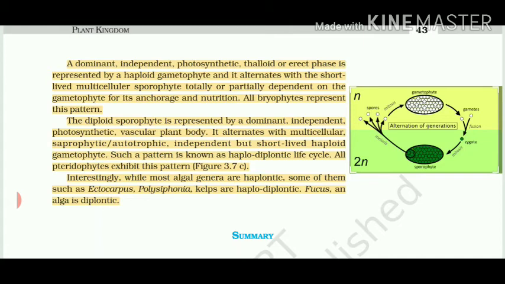Interestingly, while most algal genera are haplontic, some of them can be haplodiplontic, or as we have studied, Fucus can be diplontic. So you can say the first division, Thallophyta or algae, is segregated into all parts. It is classified as haplontic, diplontic or haplodiplontic, but the others are mostly fixed. Most of the algae are haplontic in nature.